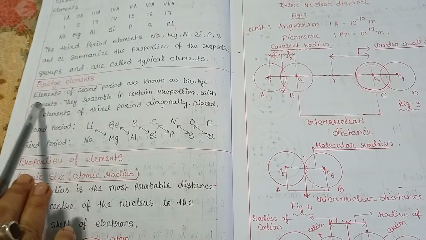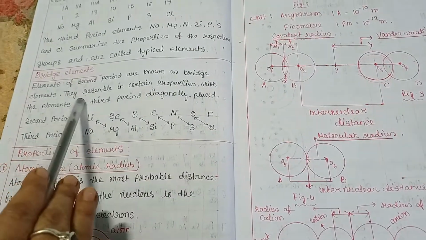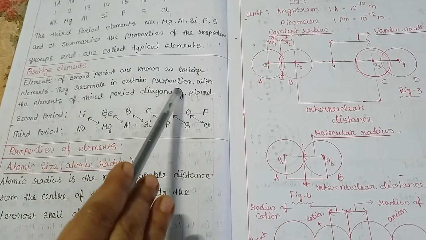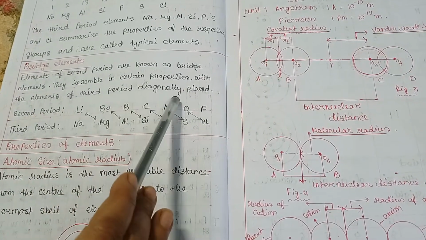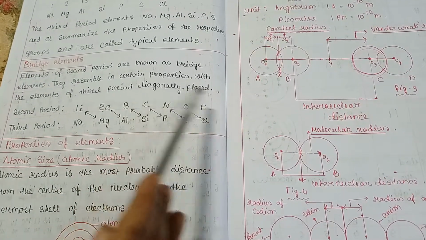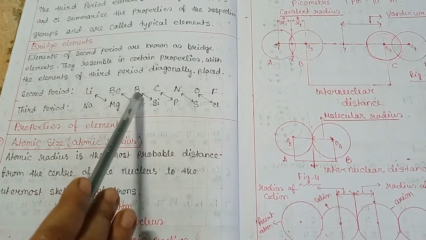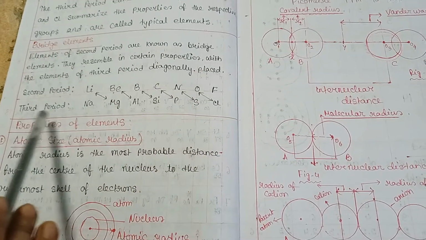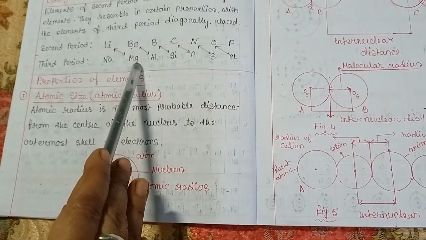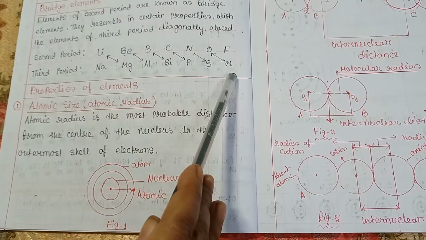Now, bridge elements. What are bridge elements? Elements of the second period are known as bridge elements. They resemble in certain properties with the elements of the third period diagonally placed. See the second period elements: lithium, beryllium, boron, carbon, nitrogen, oxygen, fluorine. And the third period: sodium, magnesium, aluminum, silicon, phosphorus, sulfur, chlorine.